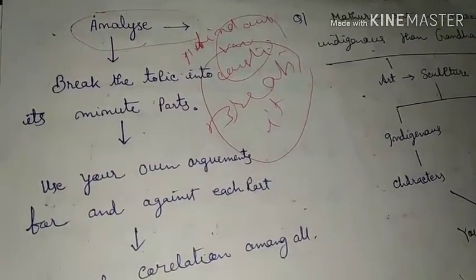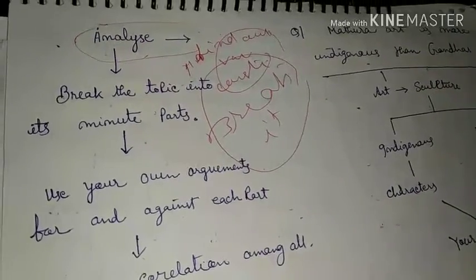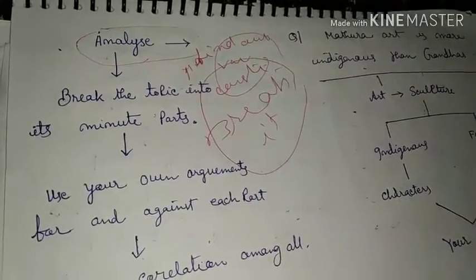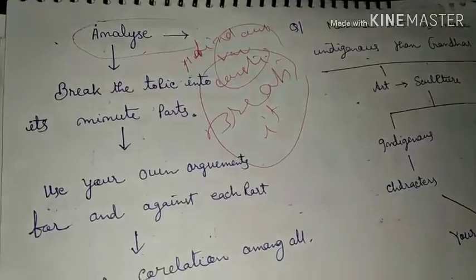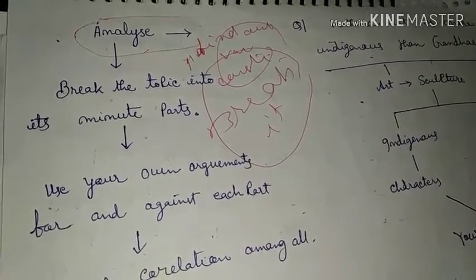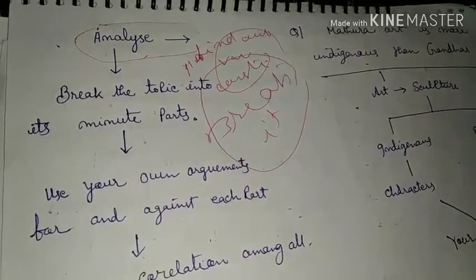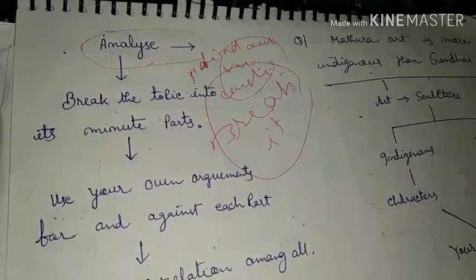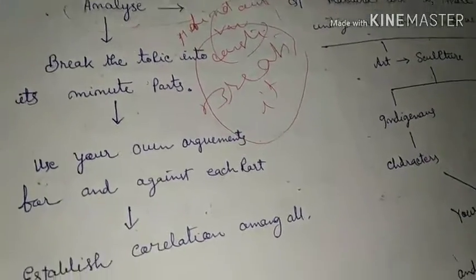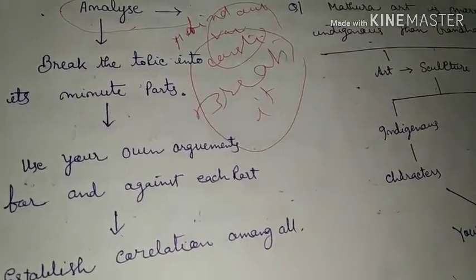The topic consists of some very small parts, right? We have to break down the topic into each small part, and after breaking down, we have to put forward our own arguments and counter arguments against each part. Then we have to find the correlation among all.